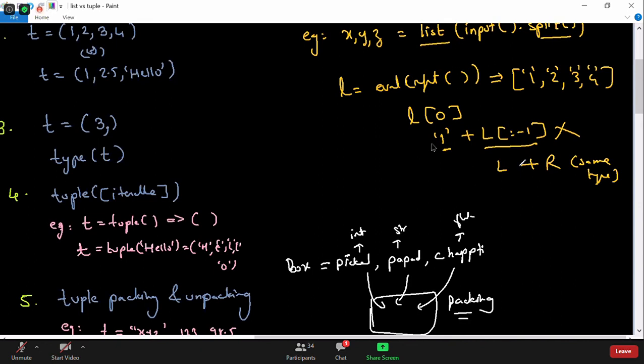Got the point? With string it works because concatenating string with string is no problem. But here you got a string and the other side returns a list, so that's why concatenation is not possible. That's why I'm telling you that string and list cannot be concatenated. Understood, everyone? Whenever you do slicing, it returns you a list, guys.